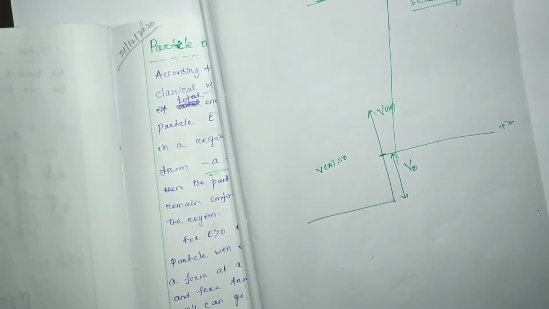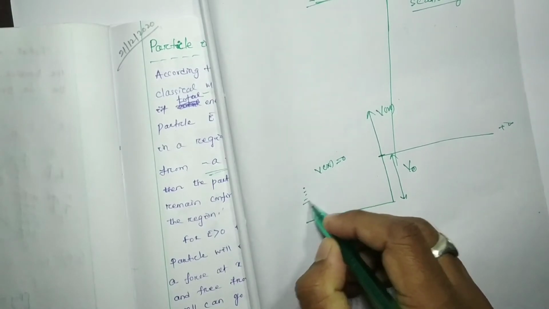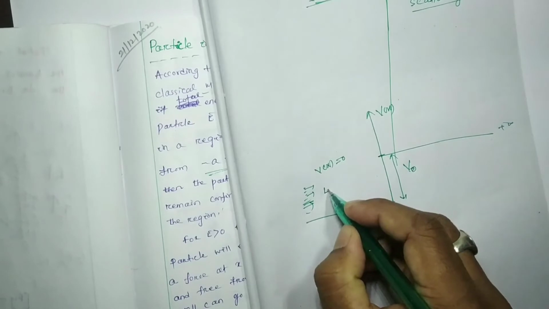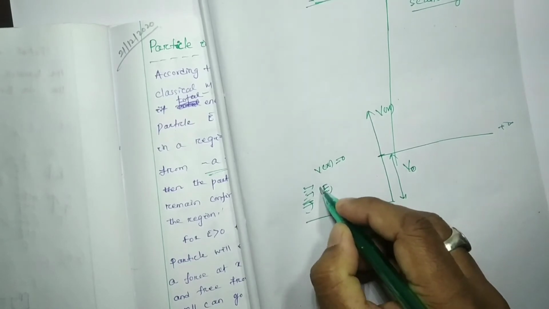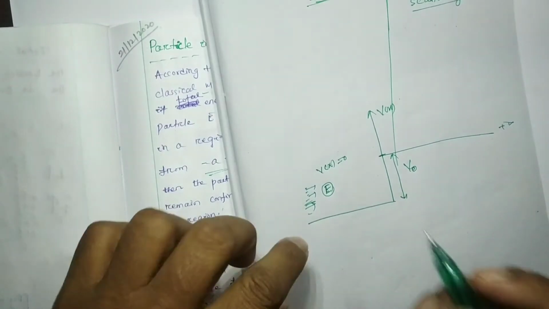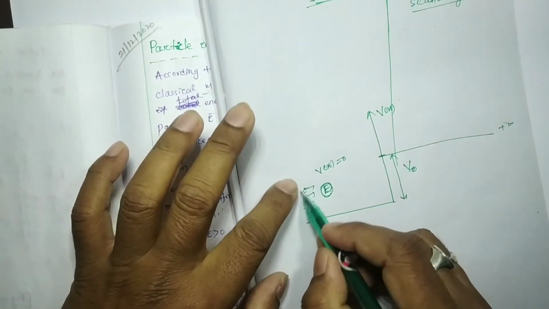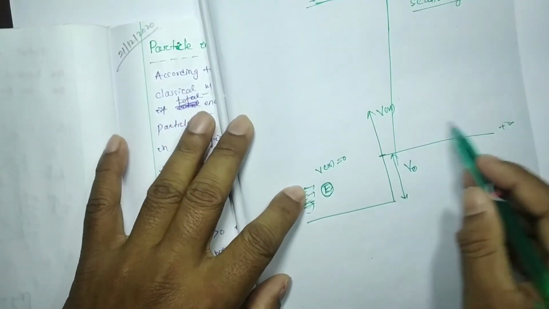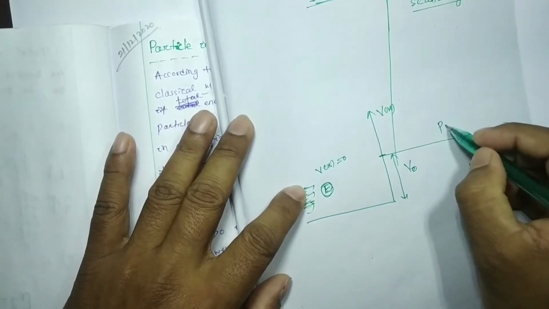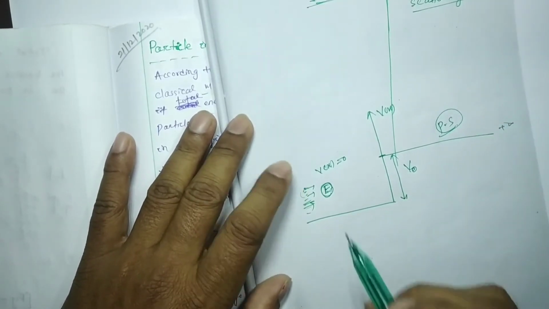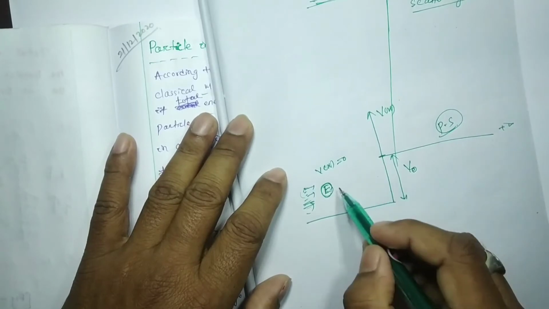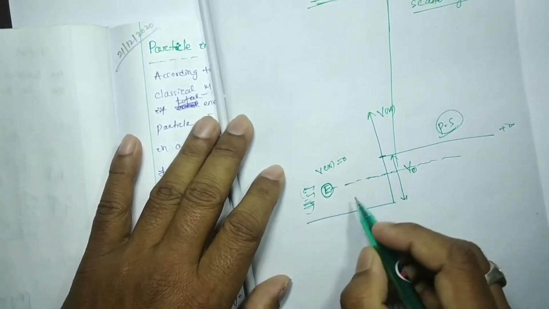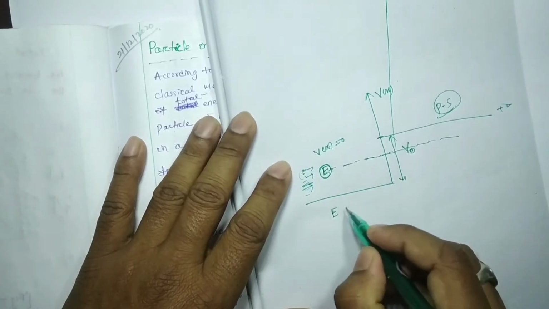Let the particles come from this side, having total energy E. With total energy E, these particles are incident on this potential step, and suppose this E value is this much. That means this is the case of E less than V0.